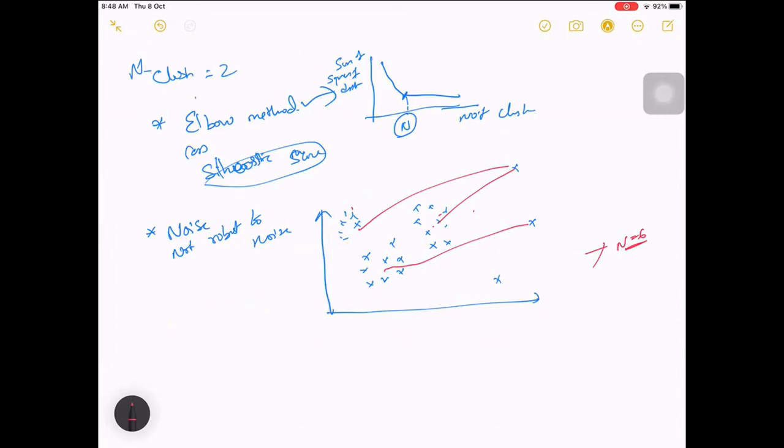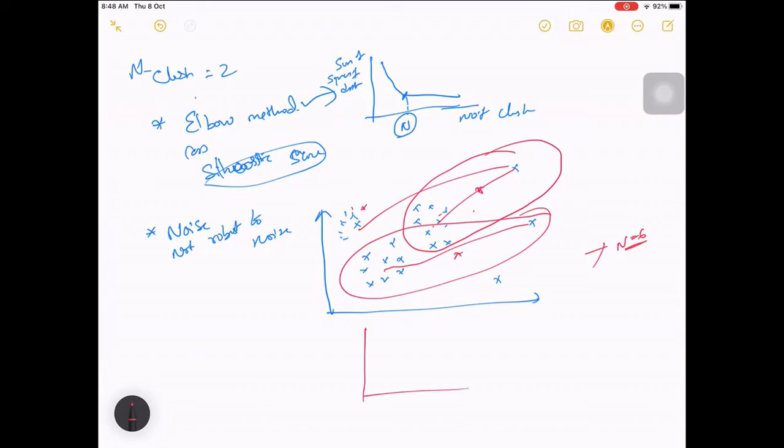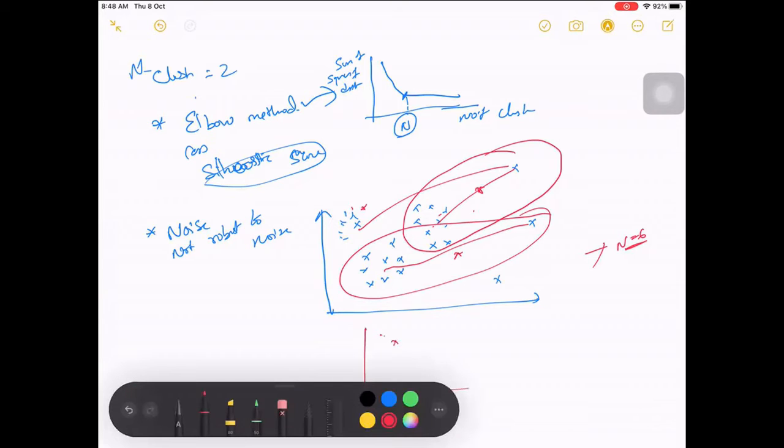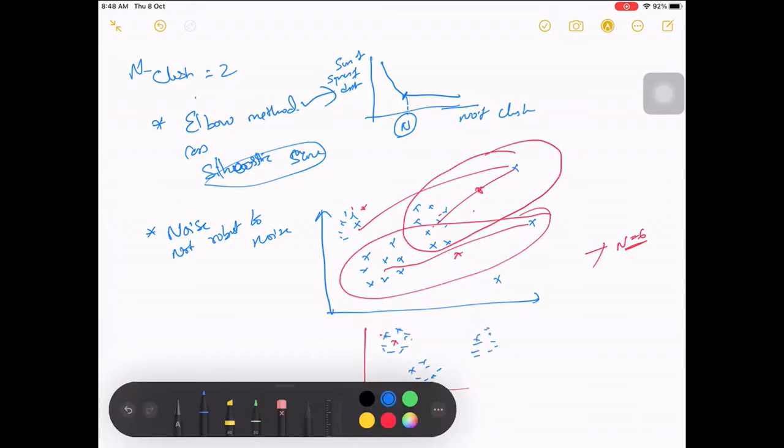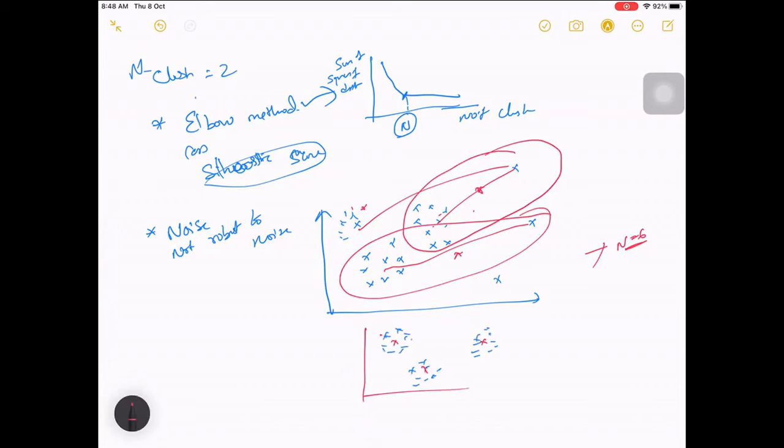Earlier your center value was perfect, somewhere in this cluster, but now it has shifted significantly. That is mainly because of noise, which is irrelevant data.